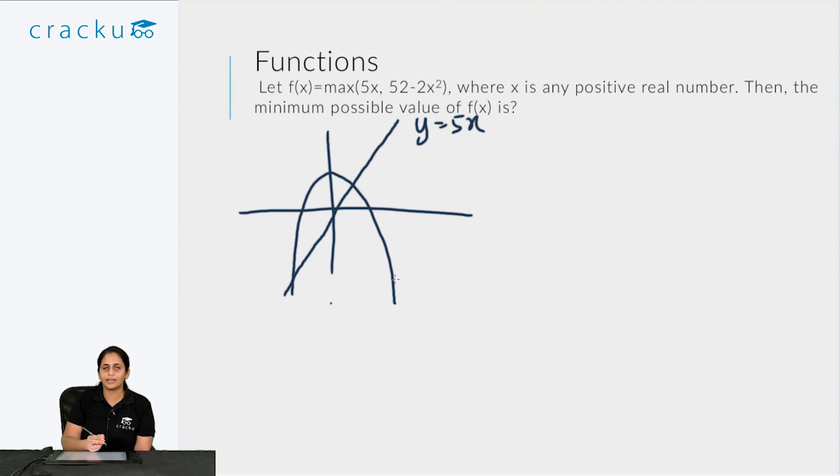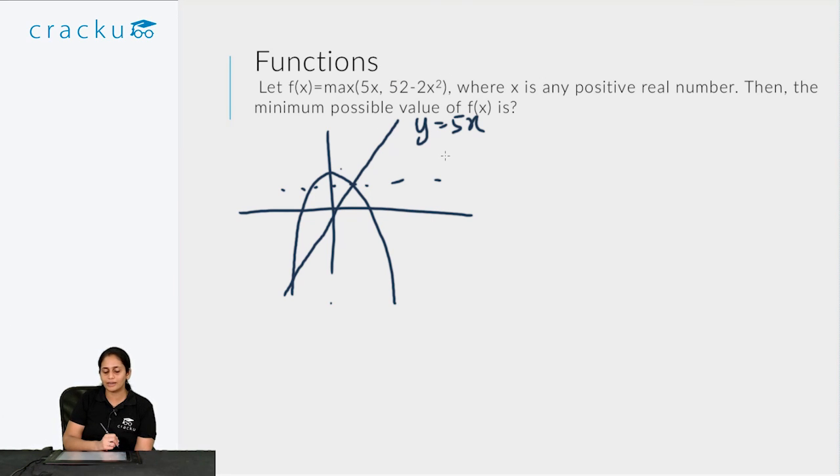So what would be the case? In such cases, for all values below a certain value, the quadratic will be the higher value, and hence it would be chosen by the max function. For all other values, the line would be the higher value, and the max function will then choose it.